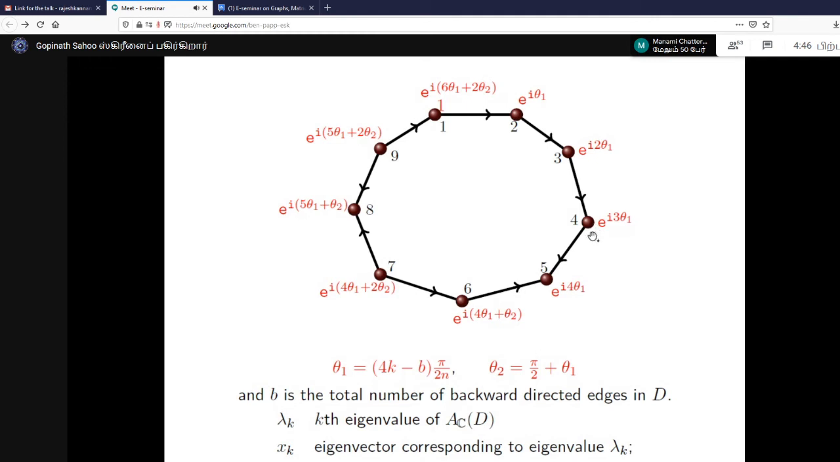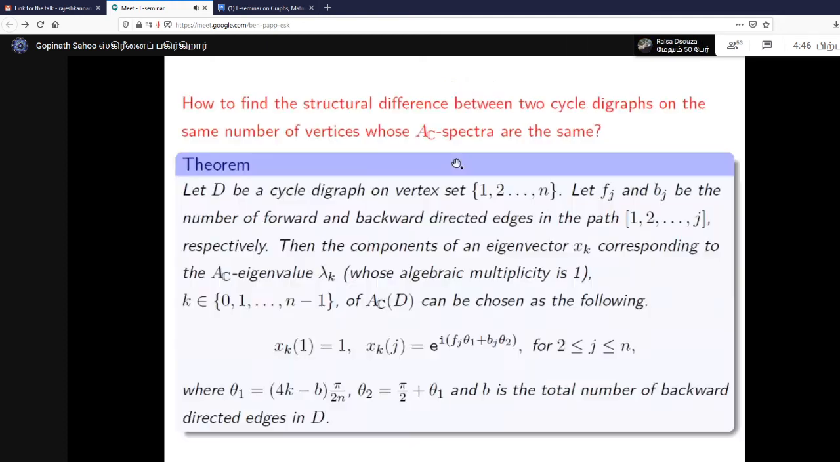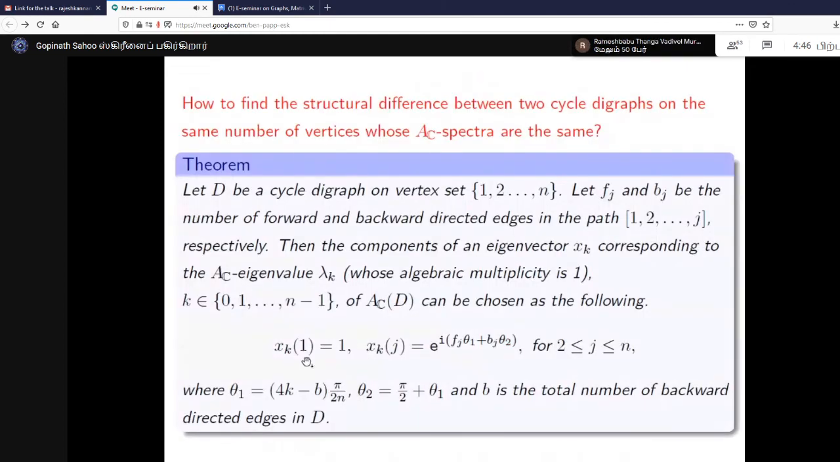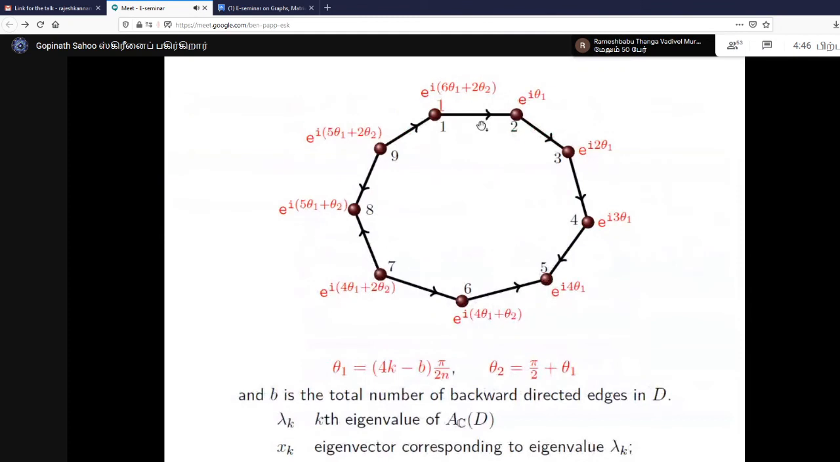But if it changes the orientation, so in the backward direction, it adds theta 2. So theta 1 for one direction, theta 2 for the other direction. Finally, it will reach this point where 1 has to be the same as this one. So using that and comparing, you can prove this result, which says, using your component, you can easily tell in which direction the arc is pointing.